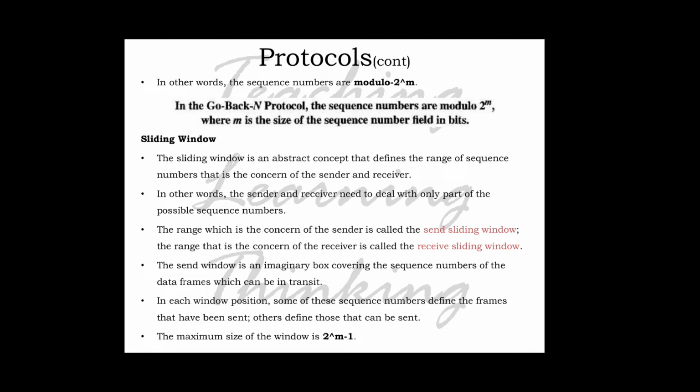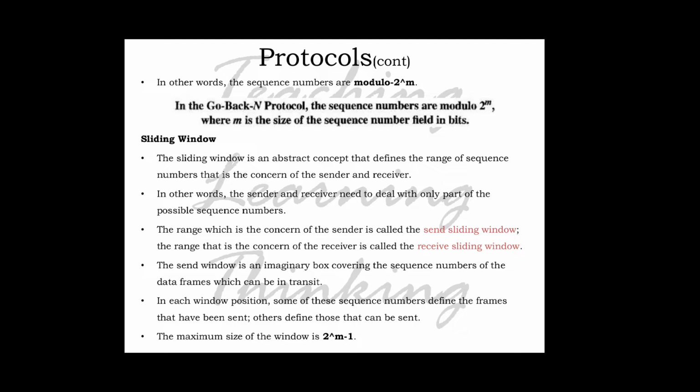Sliding window is an abstract concept that defines the range of sequence numbers that is the concern of the sender and receiver. So it concerns both sender and receiver. It is an abstract concept that defines the range of sequence numbers that we need to use in the protocol. In other words, the sender and receiver need to deal with only part of the possible sequence numbers.